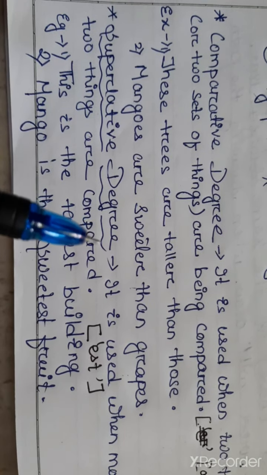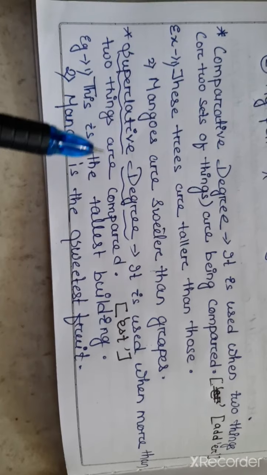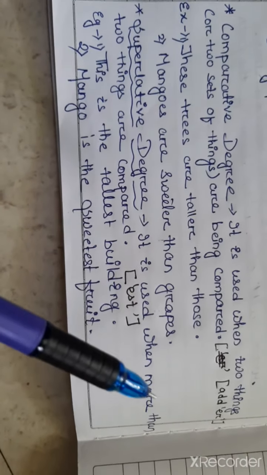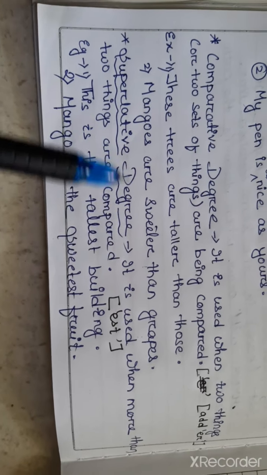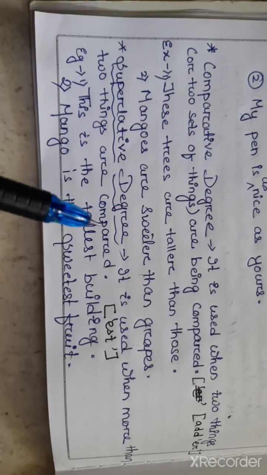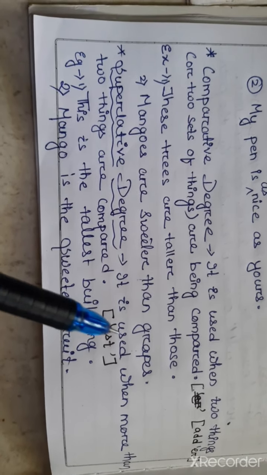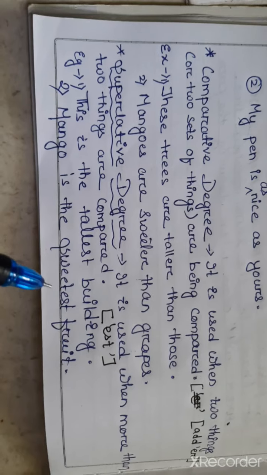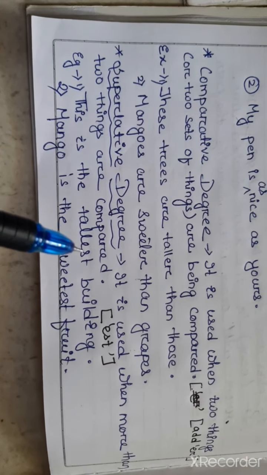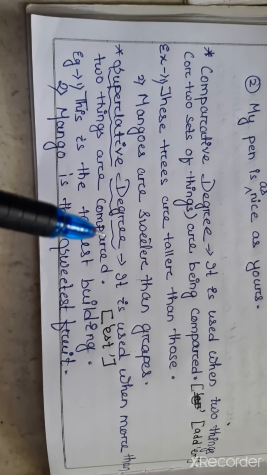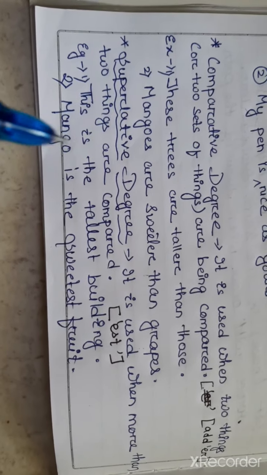What is superlative degree? It is used when more than two things are compared. When more than two things are compared, that is known as the superlative degree. Let's see an example. This is the tallest building. That means among all these buildings, this is the tallest one. So what have we observed? Tall is the adjective and we have added est to the adjective.